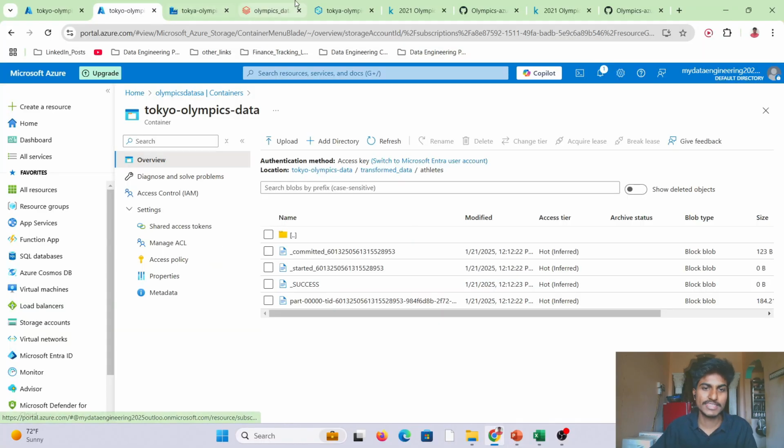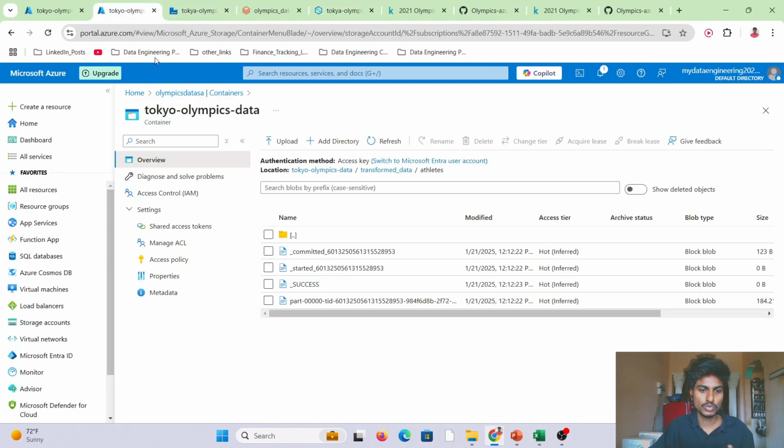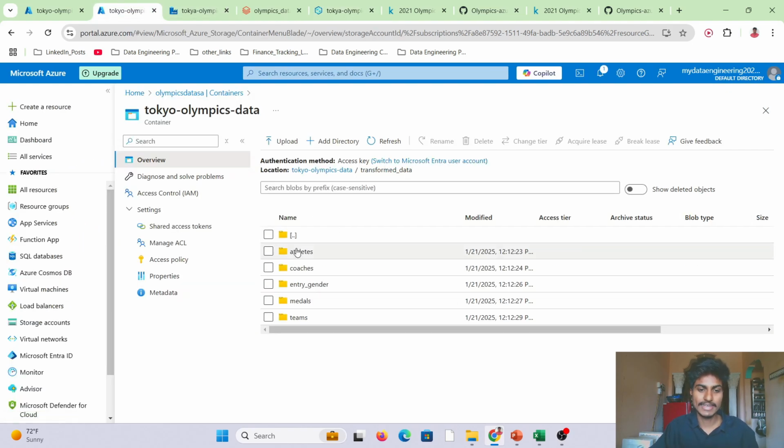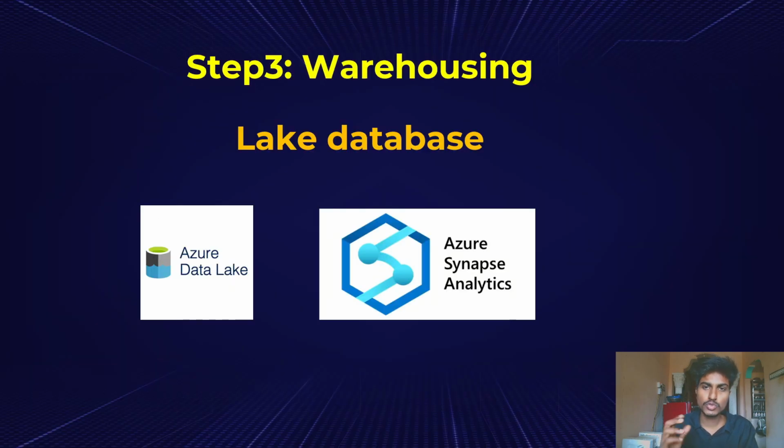Right? So I have done the same thing. And here, if you observe, this is the Azure Synapse Analytics where we can build our data warehouse. And here, this is the data lake. And I connected this data lake to the transform data. So this is all our data tables. Right? So now the next step is to connect this Synapse Analytics warehouse to Power BI and build some reports.